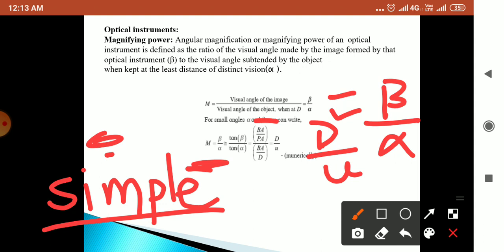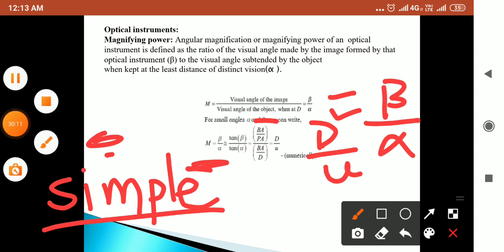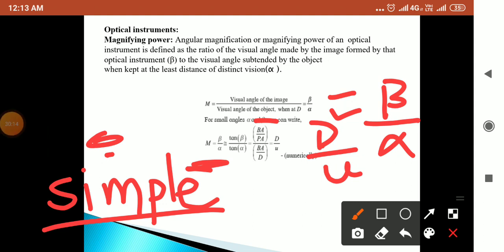So another optical instrument that we have to study is the compound microscope. As we know, to observe a small object we need a lens, and that lens will give its own magnifying power. In the case of the compound microscope, it uses two convex lenses of suitable focal length fit into a cylindrical tube with some adjustment possible for its length.